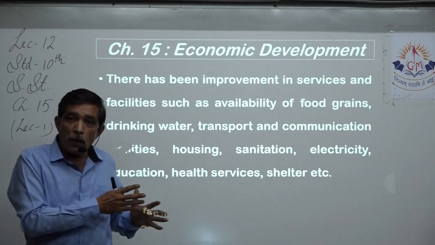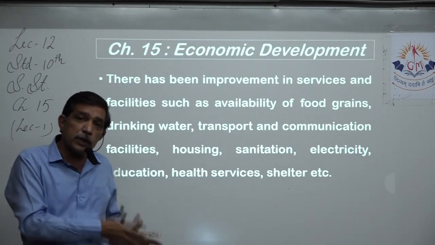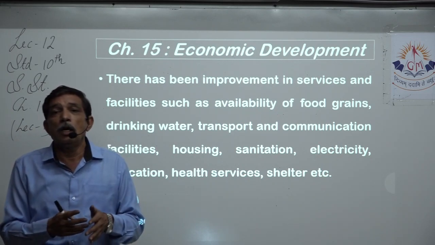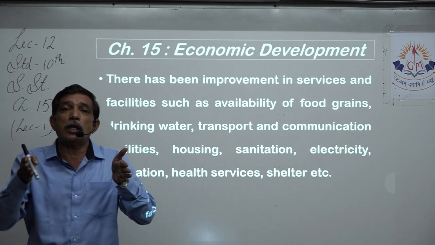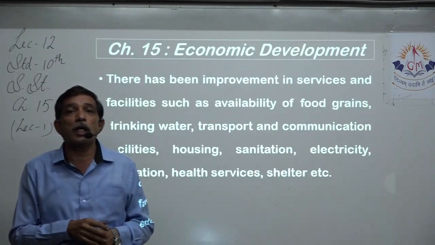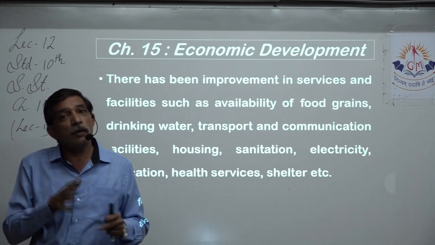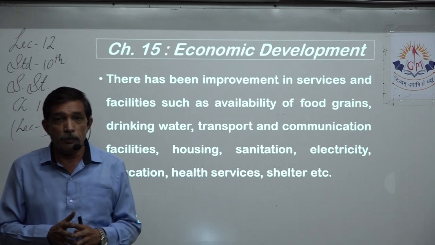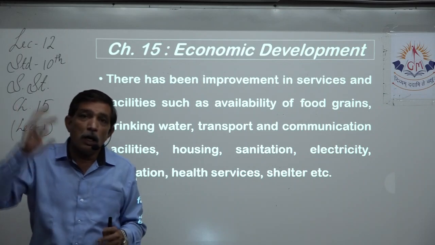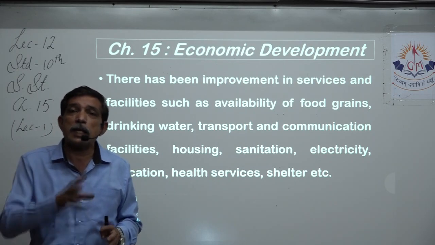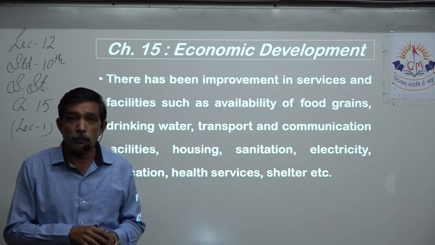Yes, from where we had deficiency of food grains, after Green Revolution, we made it equal. We were able to satisfy the demand for food grains that arose in India. That means production became equal to demand. So now we did not have to import it from outside. We produced enough that satisfied the demand of the population.